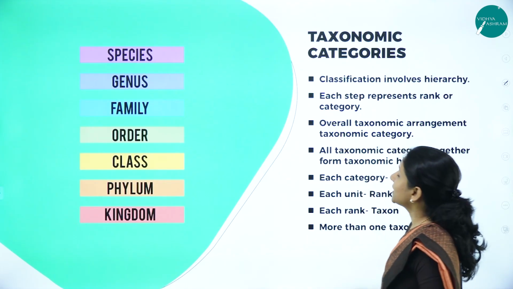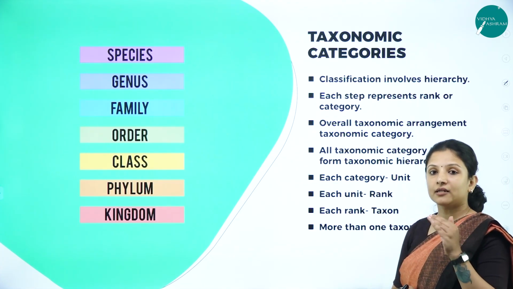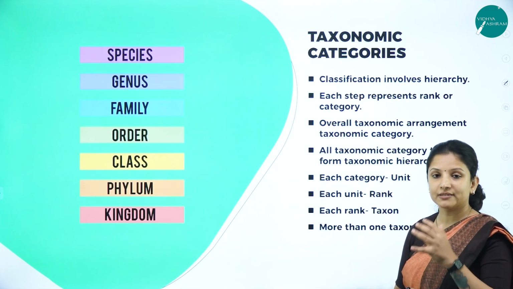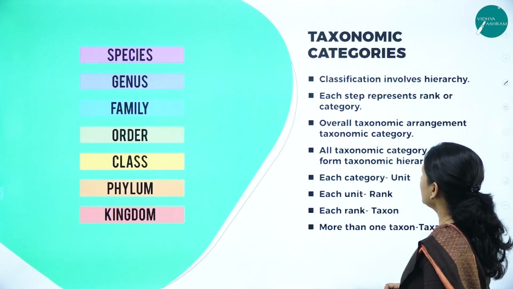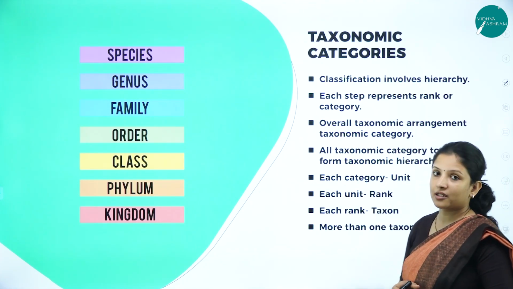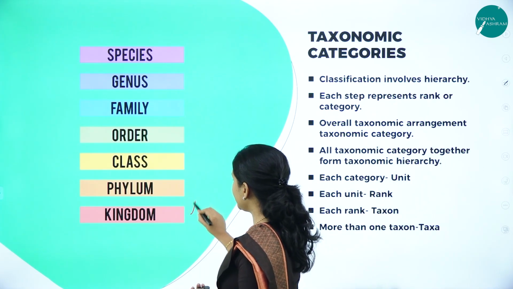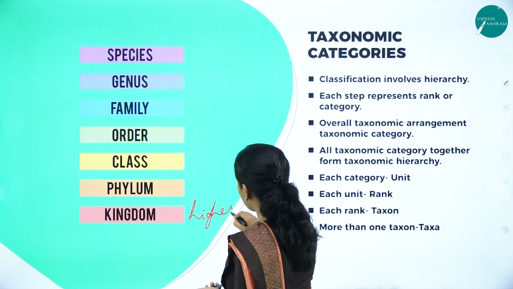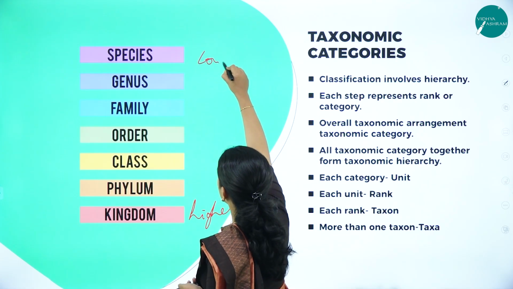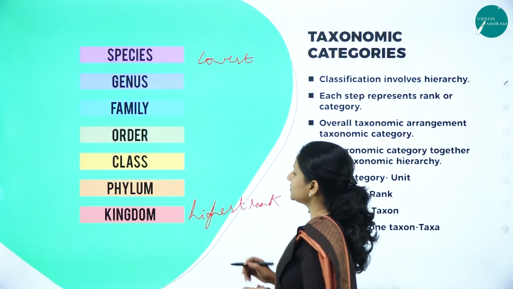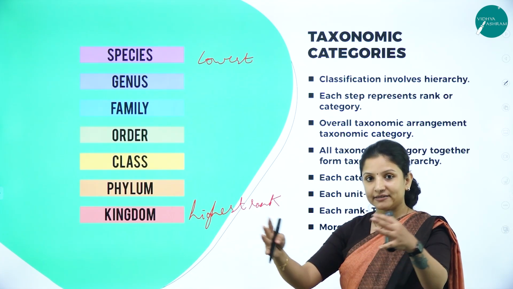So next, moving on to studying about taxonomic categories. So now you know what taxonomic categories are, right? They are nothing but the different taxas or units that are present in a taxonomy or present in a classification system. So different categories. So classification is nothing but it involves hierarchy, wherein if you can see here, kingdom has the highest rank. Kingdom has the highest rank. And the lowest unit of classification is species. Because why highest? Because kingdom is larger, right? Say for example, India is a kingdom.